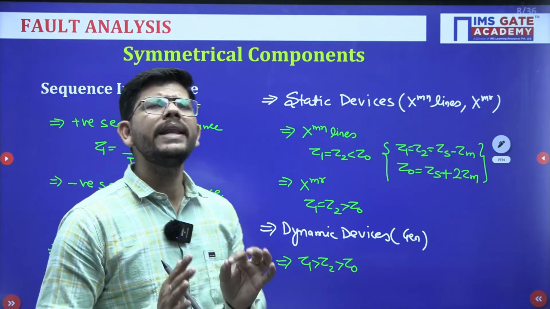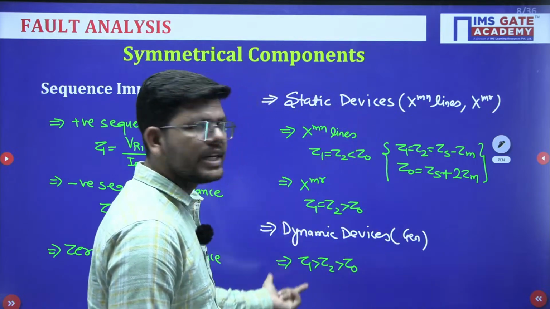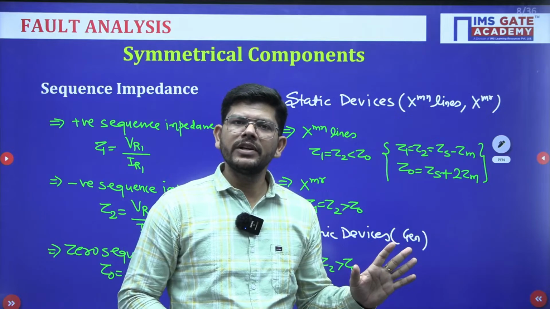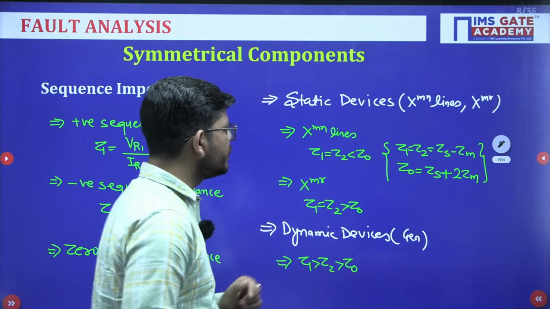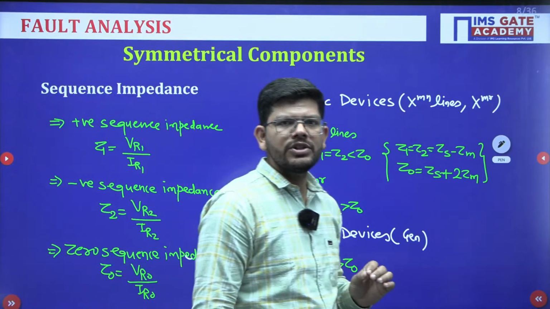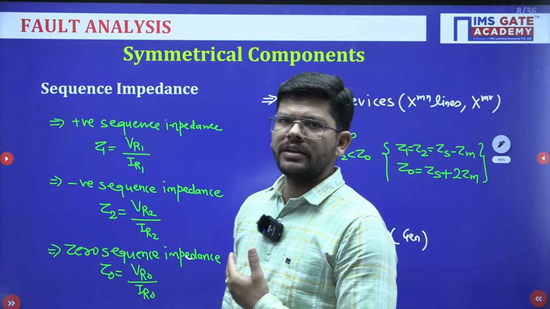So many times there has been a question in the GATE exam from all this data. So if you know this data, surely you are prepared for one GATE question. So this is very important. Which of the devices has the highest value of zero sequence impedance? It is the transmission line.